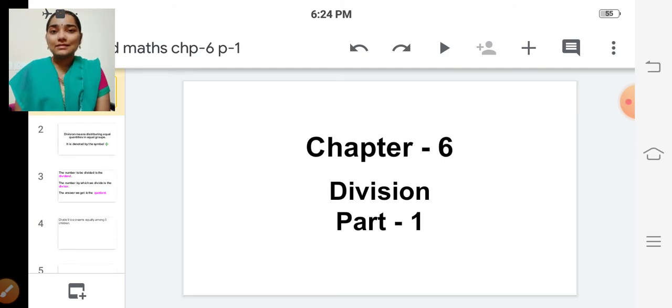In the last class, we finished the revision of the multiplication chapter, isn't it? Have you all understood the chapter? Have you all understood the concept? I hope you all have understood the concept of multiplication.